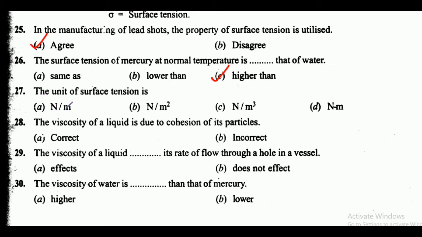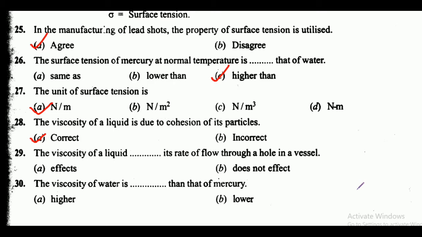Next is the unit of surface tension is, here friends, these are the options, and here correct answer is option A, that is Newton per meter is the unit of surface tension. The viscosity of a liquid is due to cohesion of its particles. Is it correct or incorrect? So here friends, this statement is true, so option A is the correct answer, that is correct.